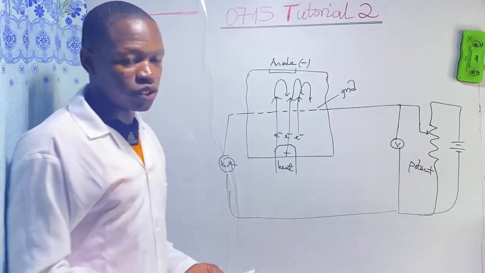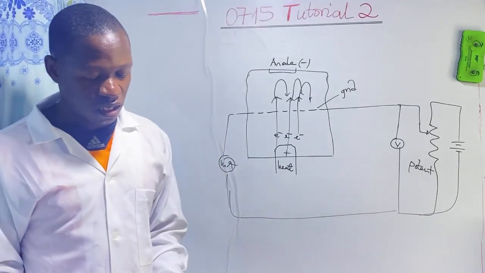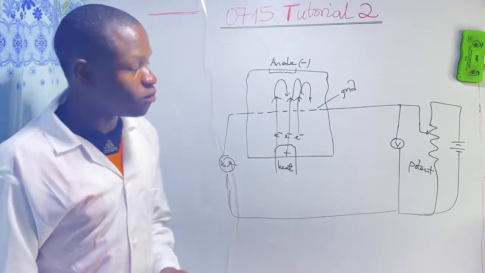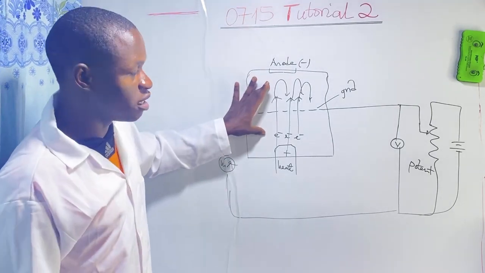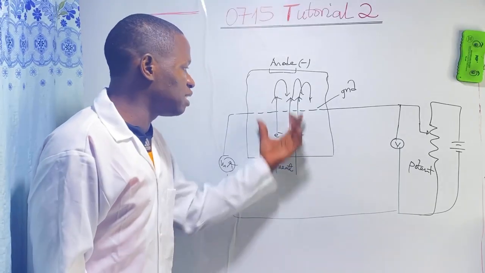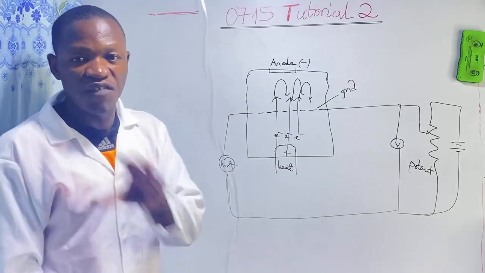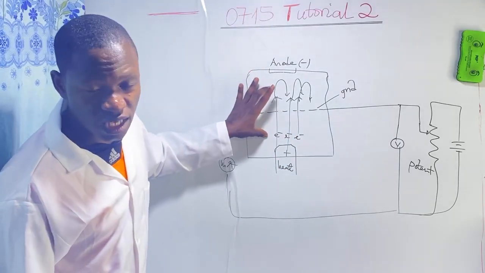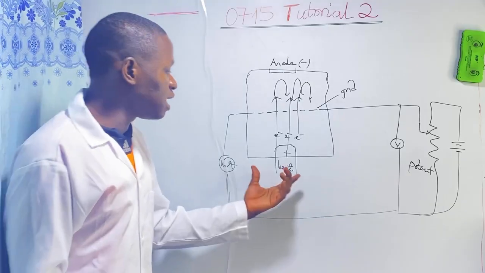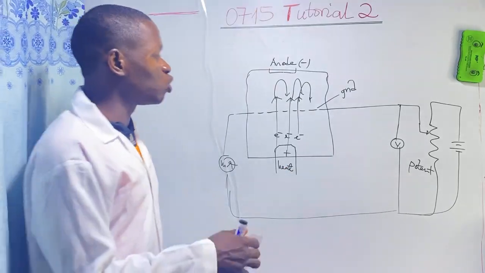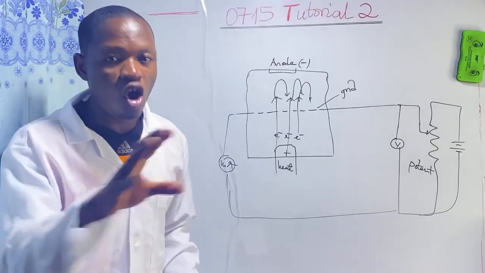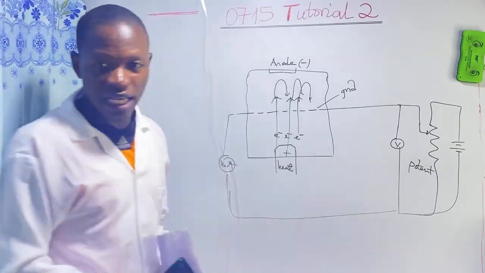So we are asked to give the function of the following. 1. The potentiometer. The role of the potentiometer is to increase the PD required to accelerate these electrons, because the vaporized sample is introduced here, and the cathode will be heated. It will produce electrons, and those electrons are going to knock off electrons from the vaporized sample.